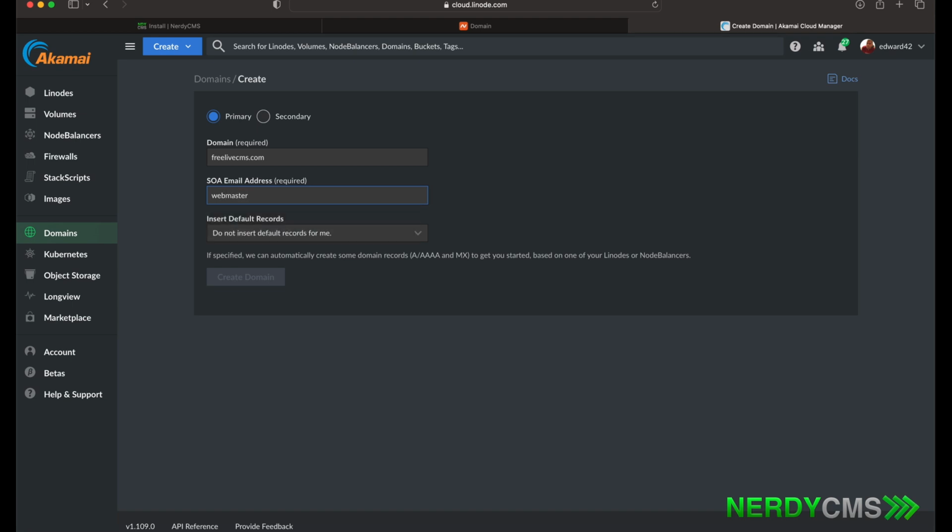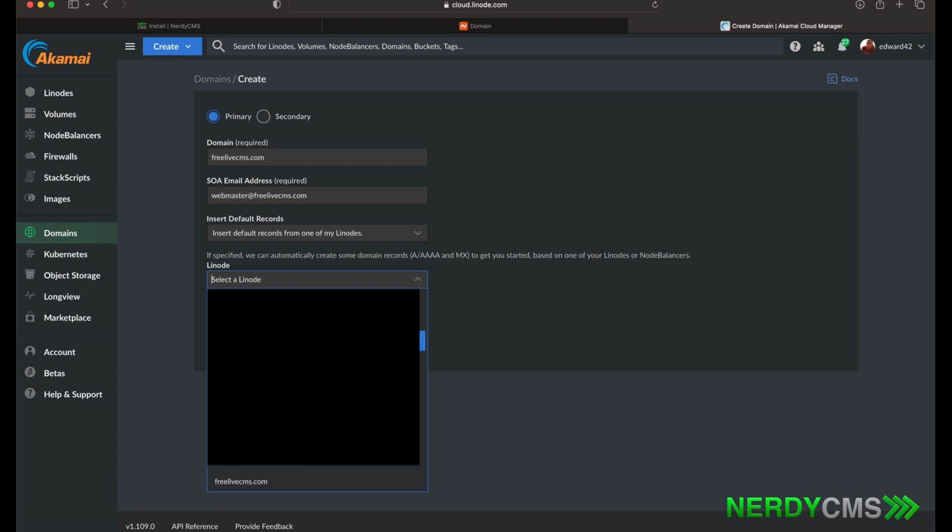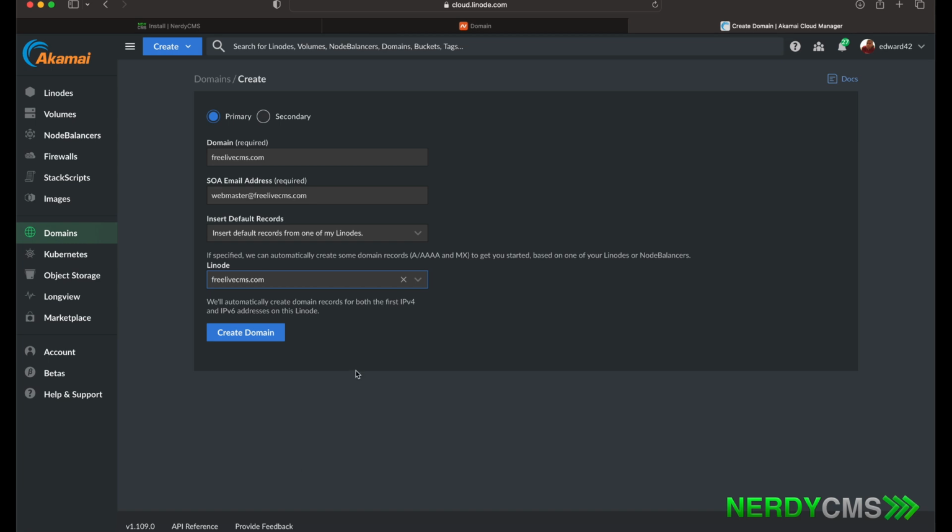And once you click down on the insert Linode, you will see the Linode server that you just deployed. Click on that. All of that is correct. Make sure everything's correct. Double check your work and click create domain.